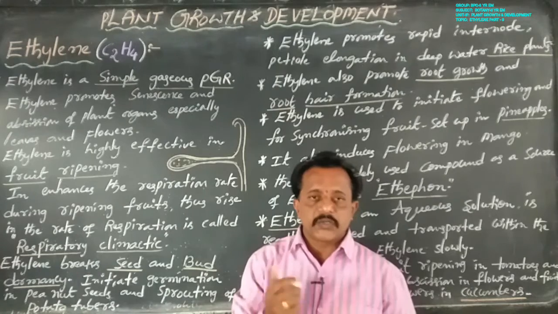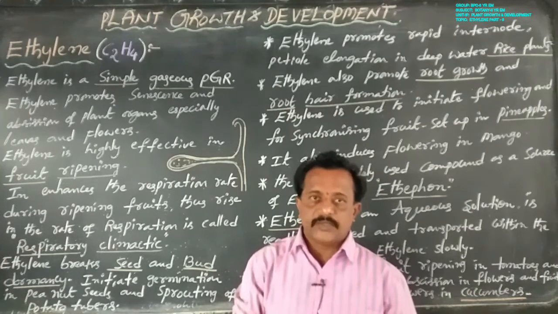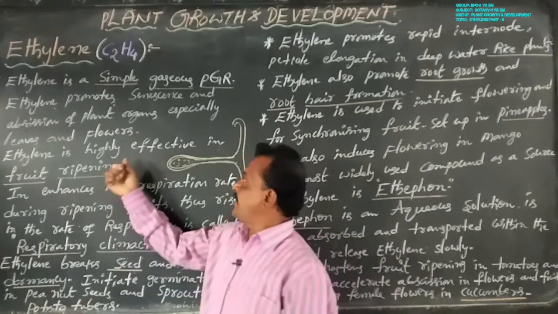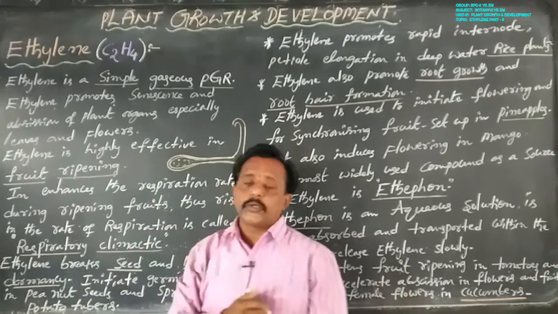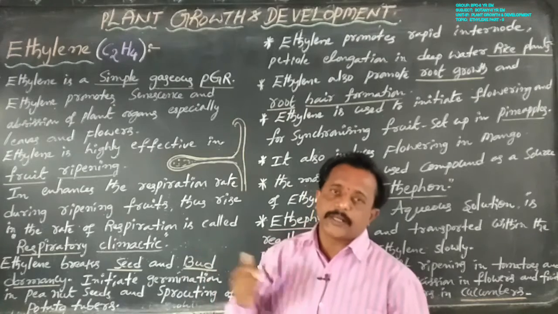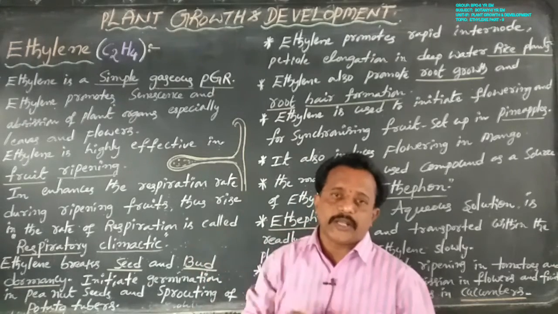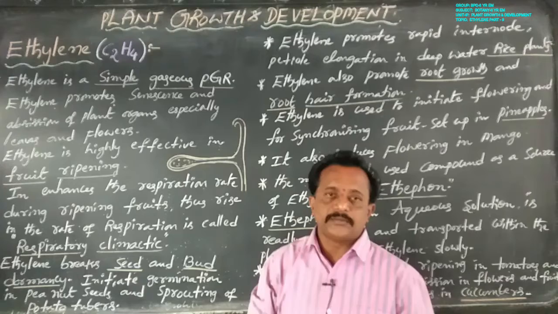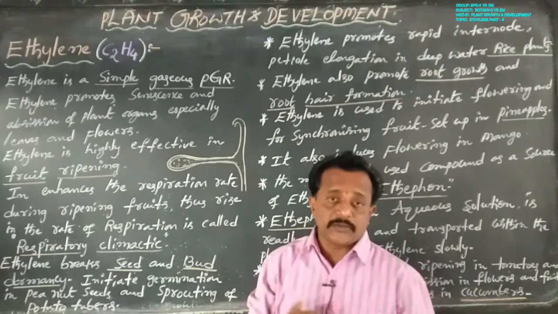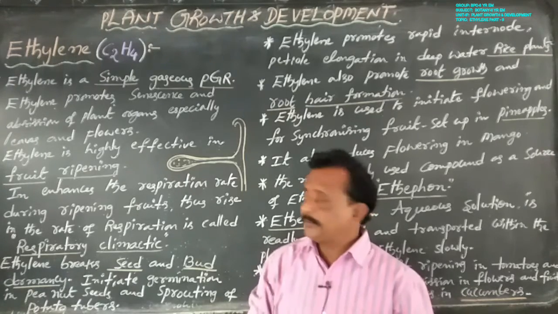Abscisic acid is also involved in seed germination. But ethylene is highly effective in fruit ripening. This is a very important characteristic feature. Fruit ripening is caused by ethylene.